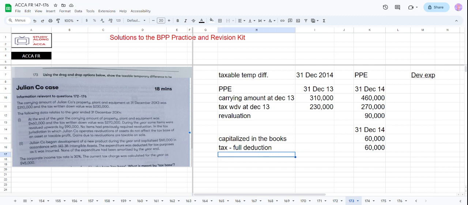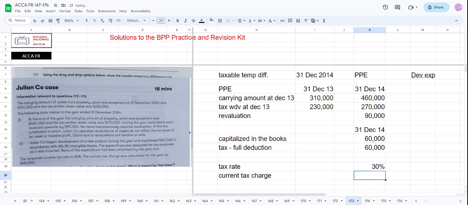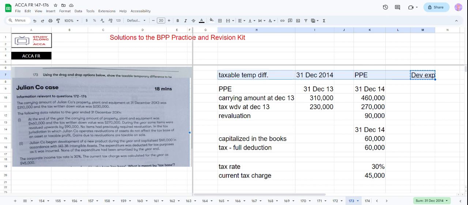The corporate income tax rate is 30%. Then the current tax charge was calculated for the year as 45,000. So they have calculated the current tax charge to be 45,000. Okay. So they are asking, in respect of PP&E and development expenditure, for both of these on 31st December 2014, what is the taxable temporary difference?